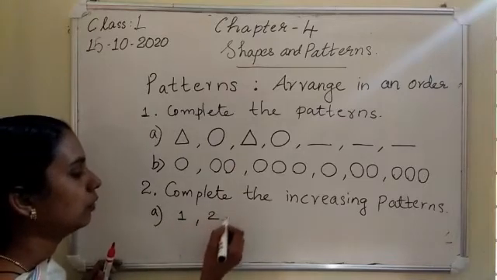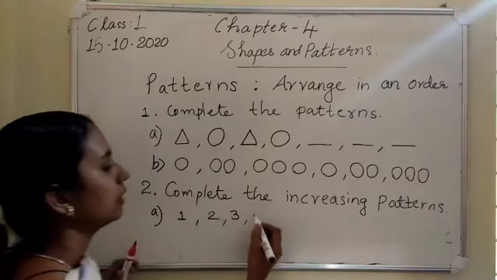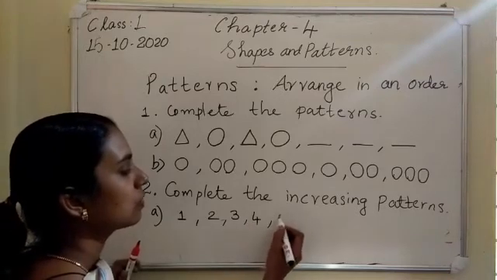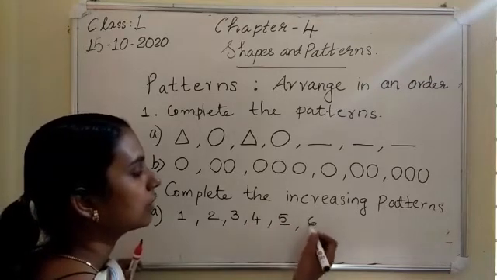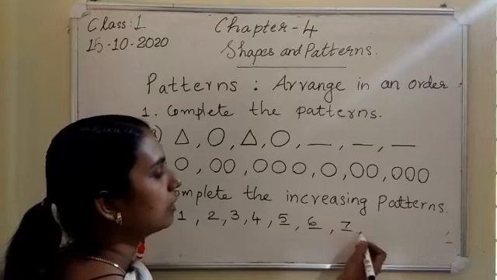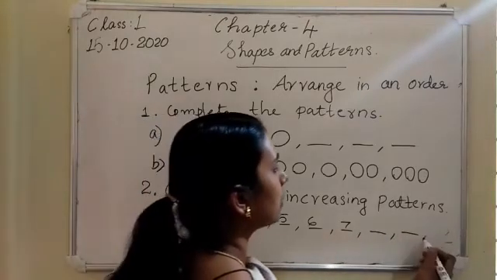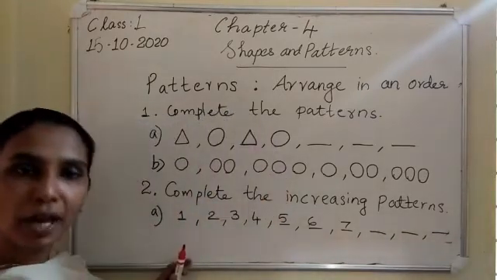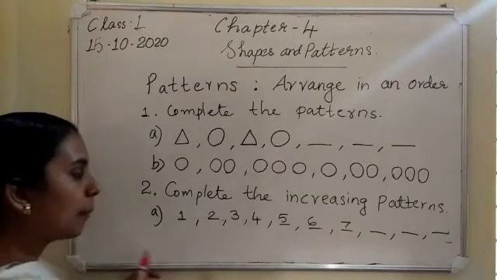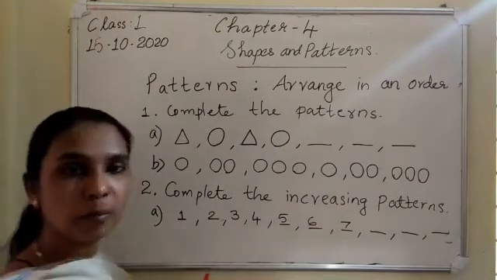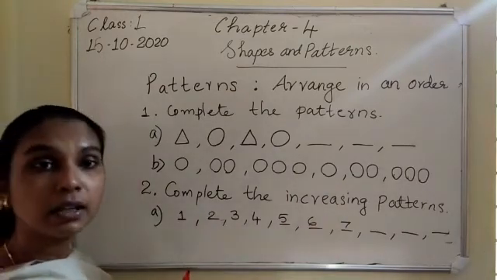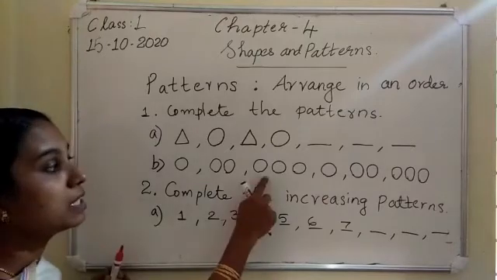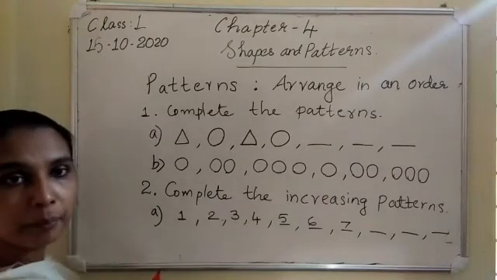Then 2. Then 3. Then 4. What comes next? 5. Then 6. Then 7. Okay, complete the pattern. This is also a pattern, isn't it? The pattern is increasing, not repeating. This one is repeating. Okay.